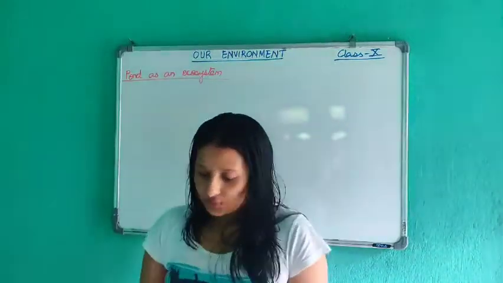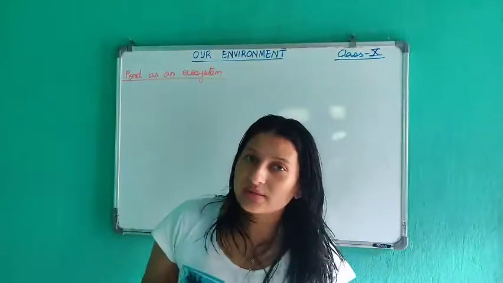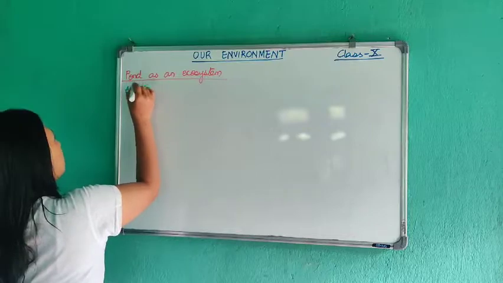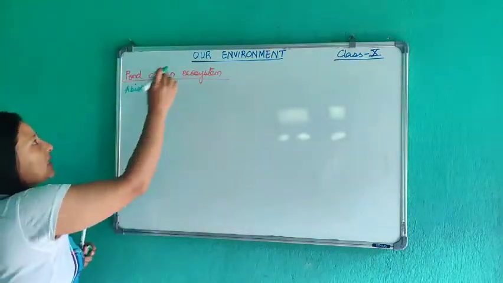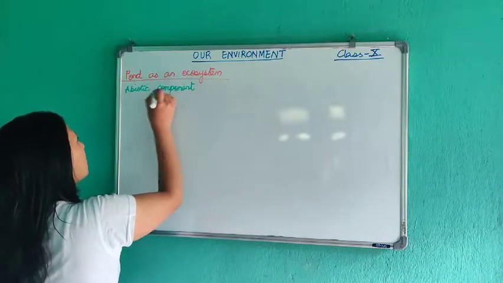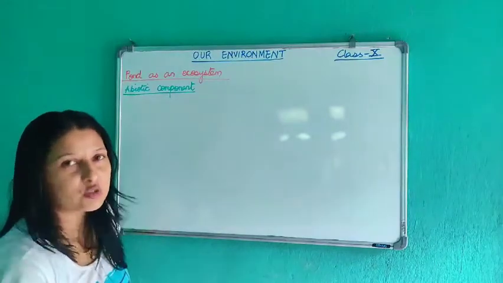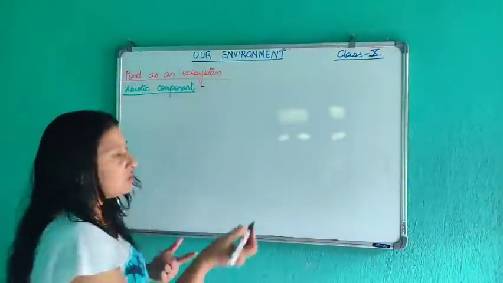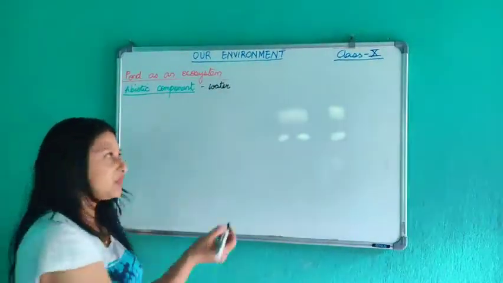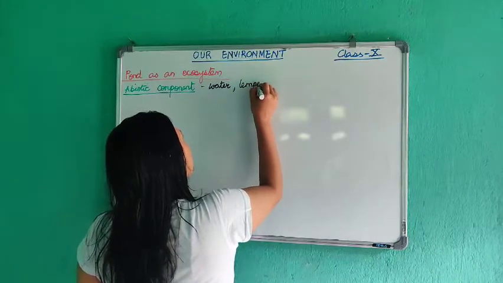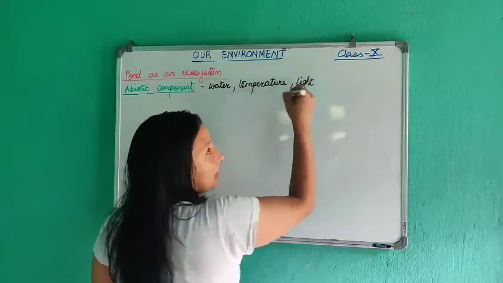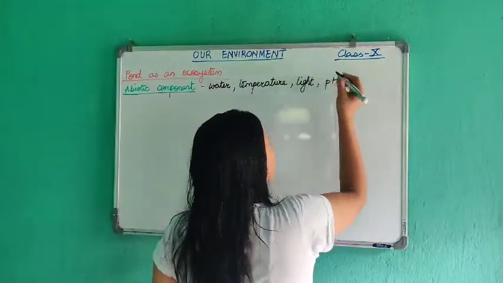So let us say what are the abiotic components that are present in a pond. Our ecosystem is a pond, so that means it will have both abiotic component and biotic component. So let us talk about the abiotic component that is present in the ecosystem. Okay, so obviously water, since we are talking about pond, so there is water, then there can be temperature of water, right? Then light, sunlight comes.